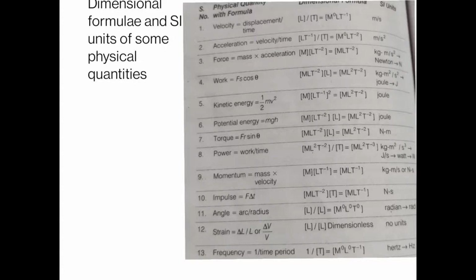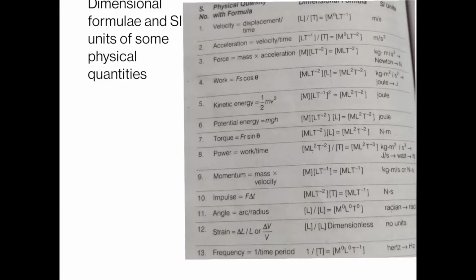And the second one is acceleration. As we know, acceleration is equal to velocity upon time, and the dimensional formula for velocity is as above, LT minus 1, and the dimensional formula for time is T in the denominator. So the overall formula for acceleration is M0 L1 T minus 2. Is it clear to everybody? And the unit is meter per second square.